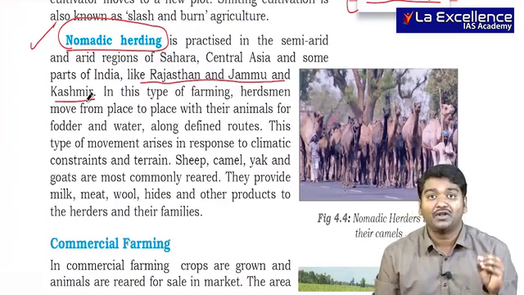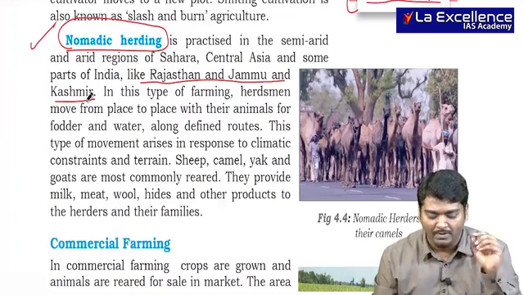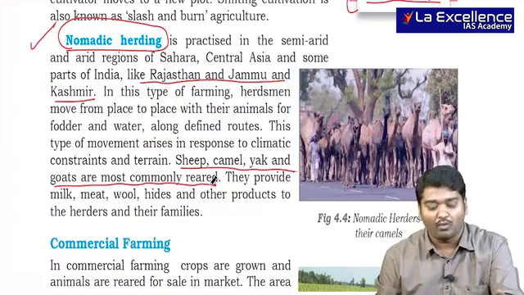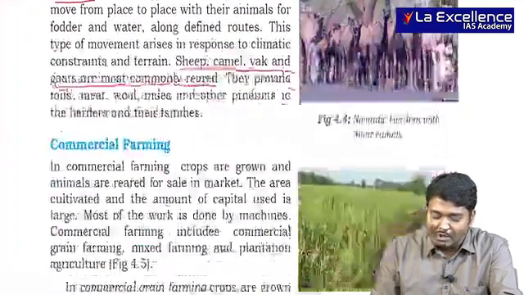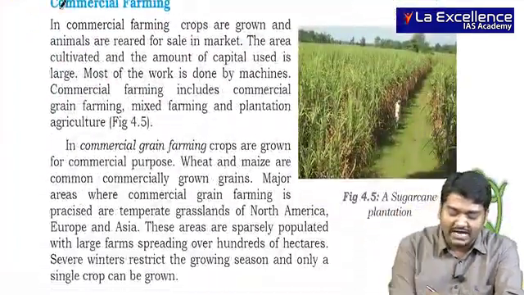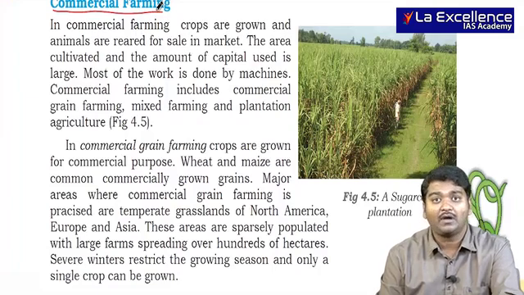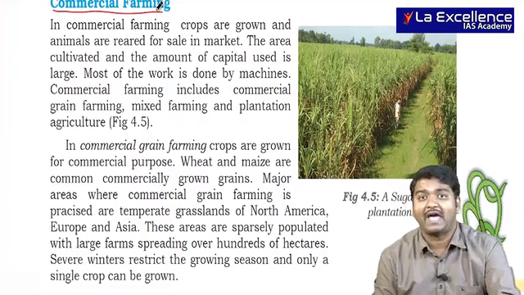These nomadic herding people are very, very popular. Sheep, camel, yak and goats are the most commonly reared. Then the next important thing that we need to focus on is commercial farming. Here usually the size of the farm will be more and high technology will be used.